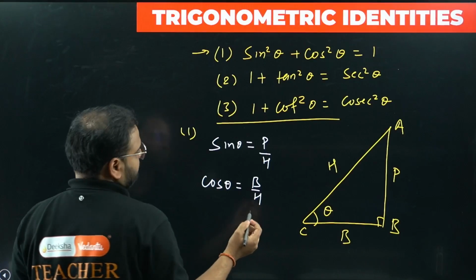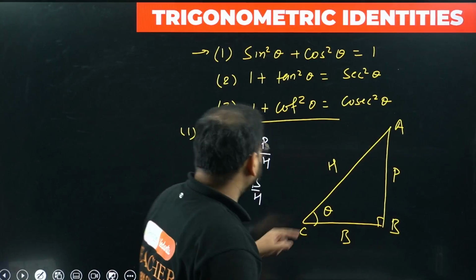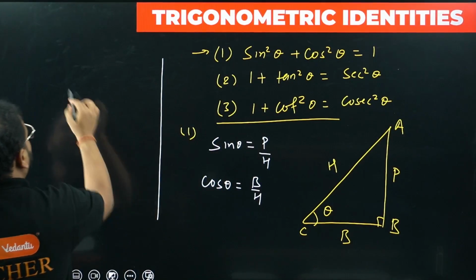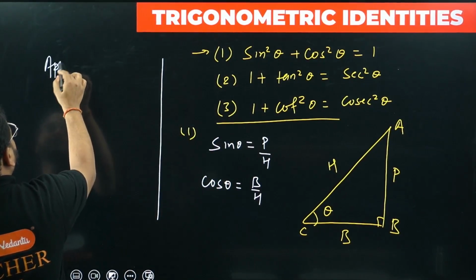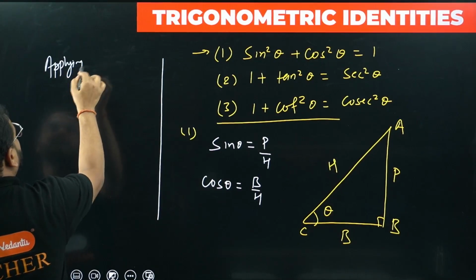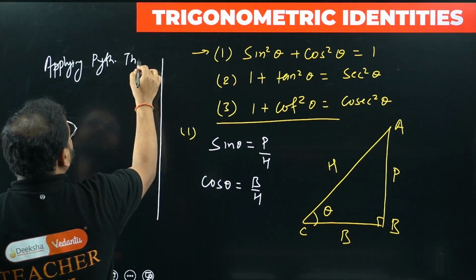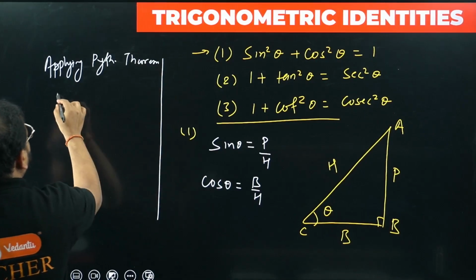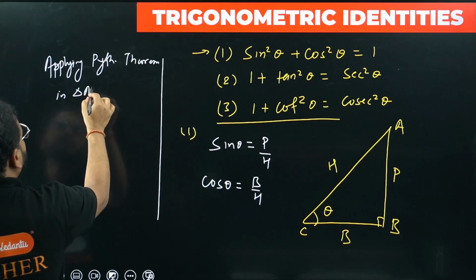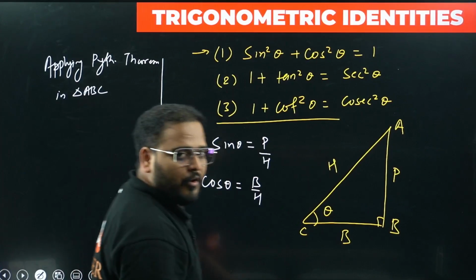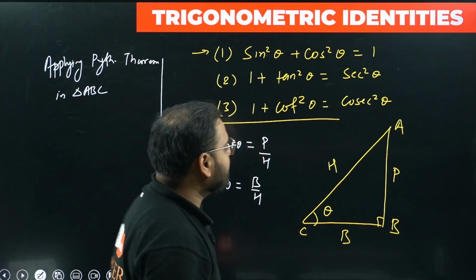If I apply Pythagoras theorem in triangle ABC, can we do that? Of course, it is a right angle triangle, right angle at B, we know that.